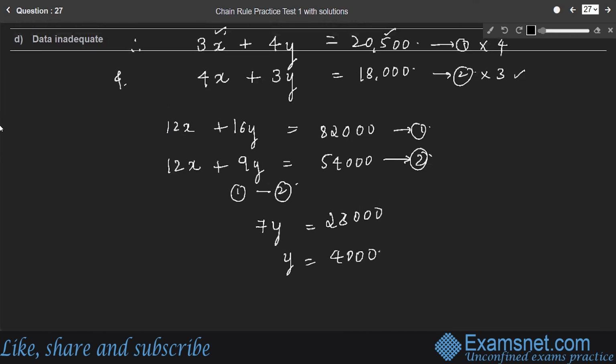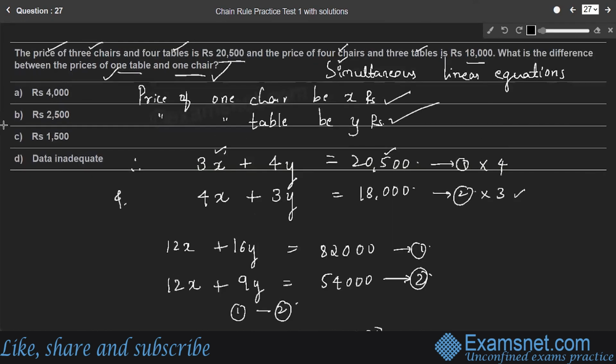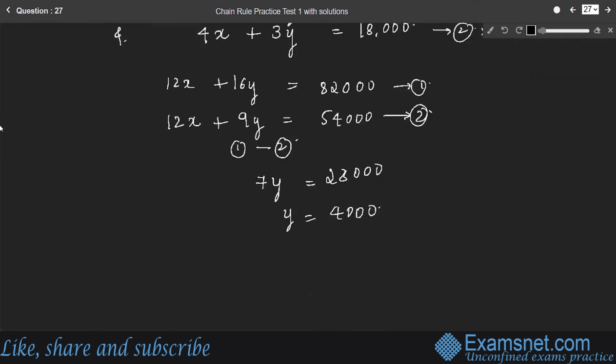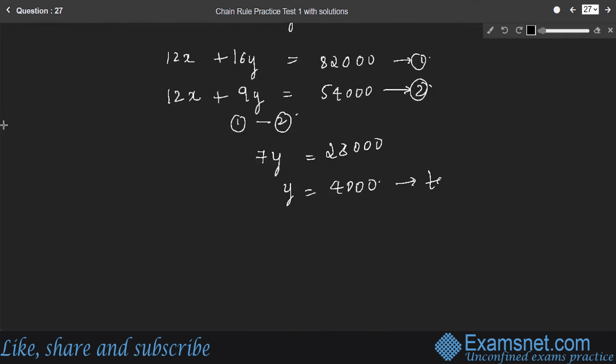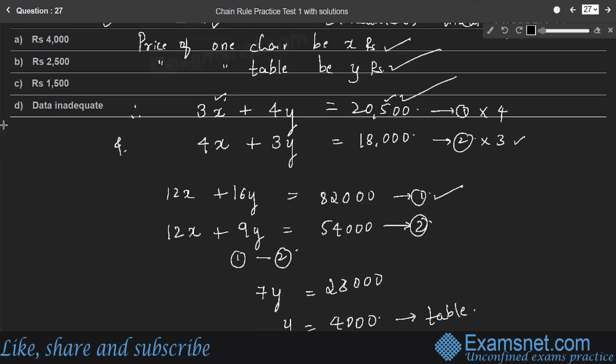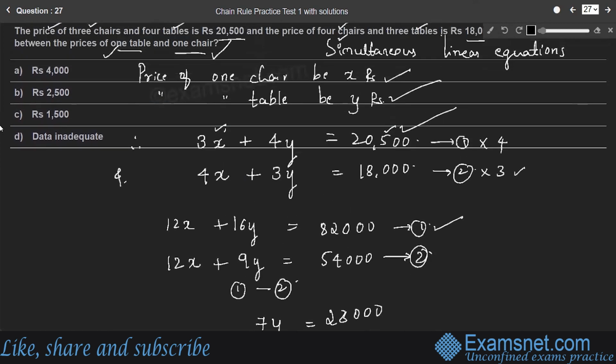What is y? According to our assumption, y is the price of one table. How to get the value of x? Substitute the value of y in any of the given equations. You can even consider the given equation, 3x plus 4y is equal to 20,500. That makes no difference.